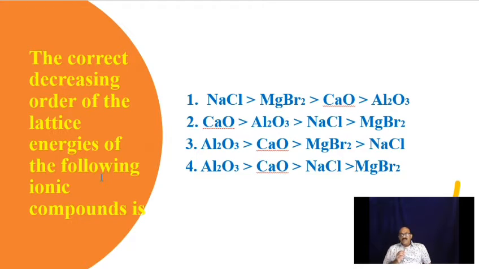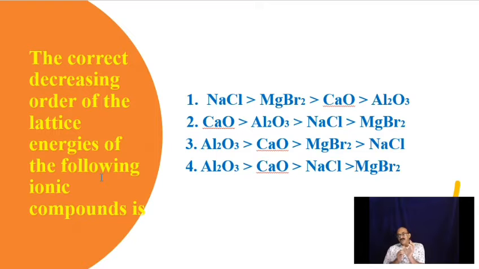Now remaining are magnesium bromide and sodium chloride. Of course, chloride is smaller than bromide, but magnesium has 2 positive charge and is very small in size compared to Na plus. For that reason, we may have a doubt between these two. We may not be that sure.